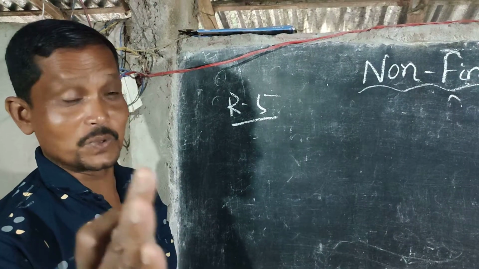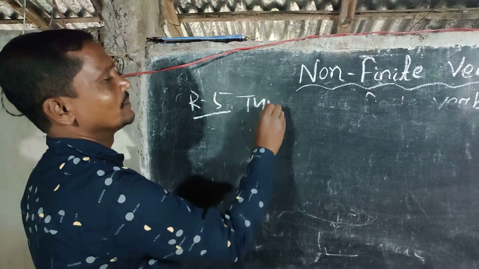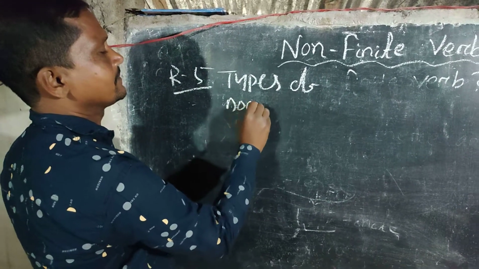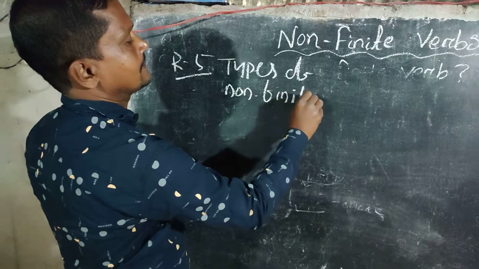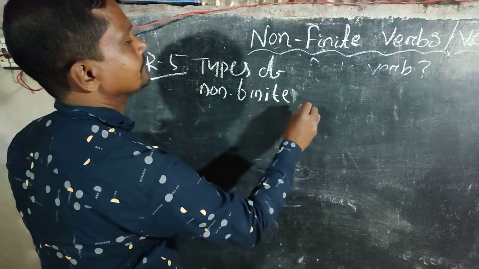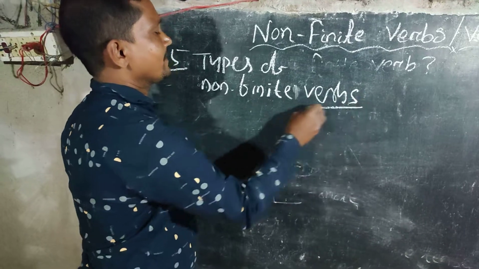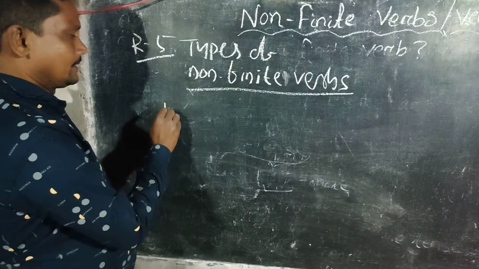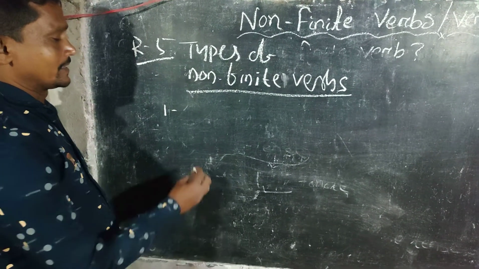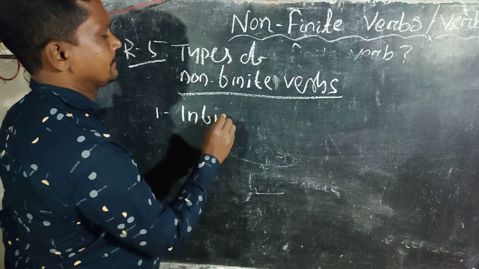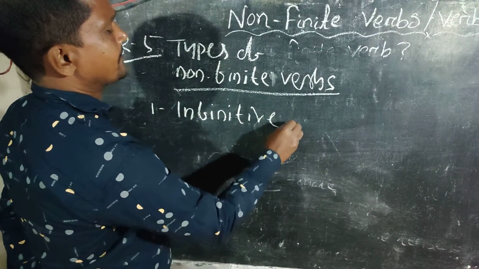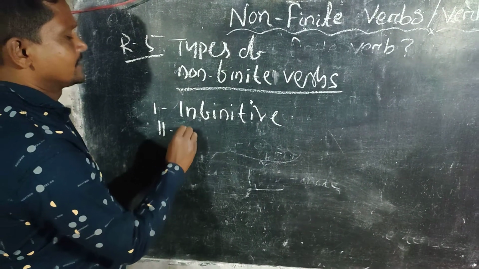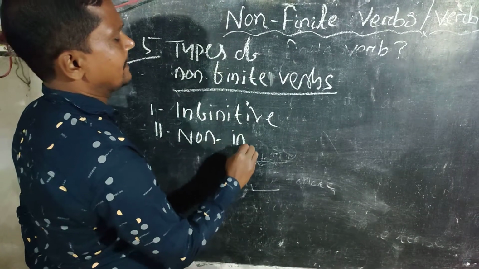Now we shall proceed towards rule number 5, that is about types of non-finite verbs. How many types of non-finite verbs are there in English? Actually, there are 2 types of non-finite verbs in English. What are they? The first one is known as infinitive, and the second one is known as non-infinitive verbs.